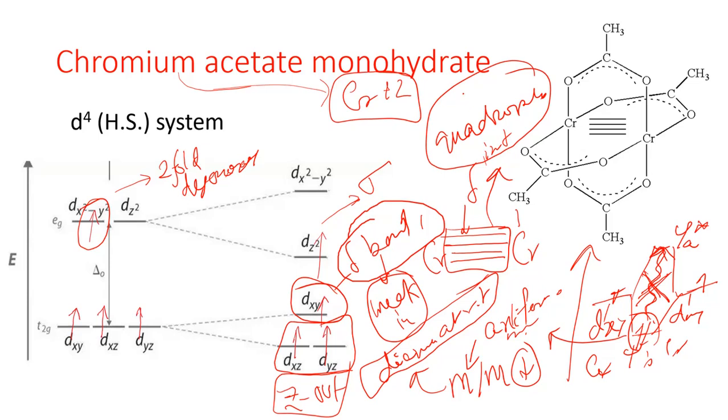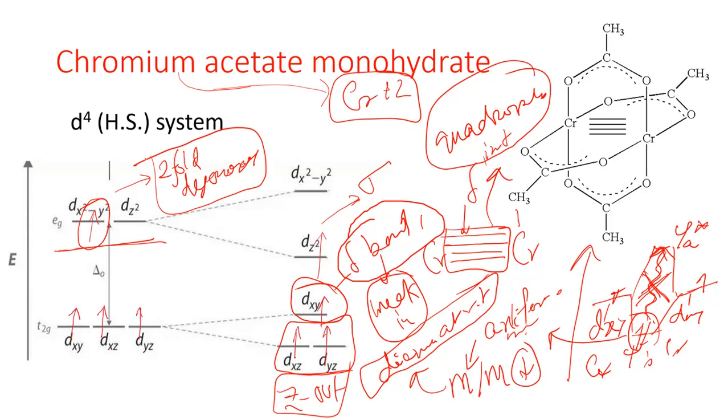So 3 electrons are present in t2g orbitals, whereas 1 electron is present in the eg orbital, which is giving the twofold degeneracy. As it is giving the twofold degeneracy, it is Jahn-Teller unstable and prone to give the Jahn-Teller distortion, meaning the Z out or Z in case. But we have already seen that the Z out for the d4 high spin system is quite stable due to the s-d mixing. So only the Z out has been drawn here.